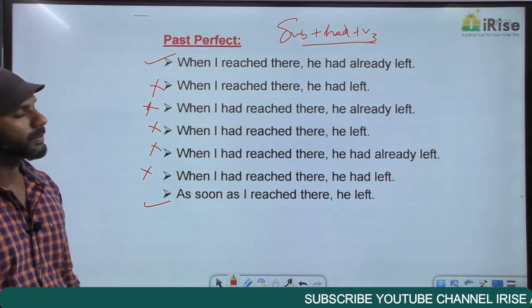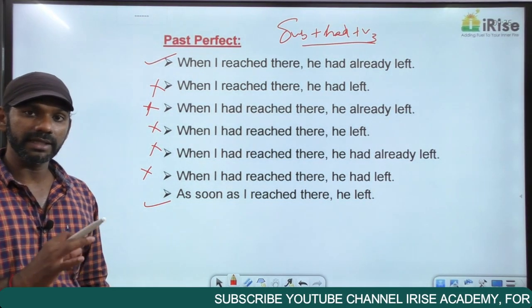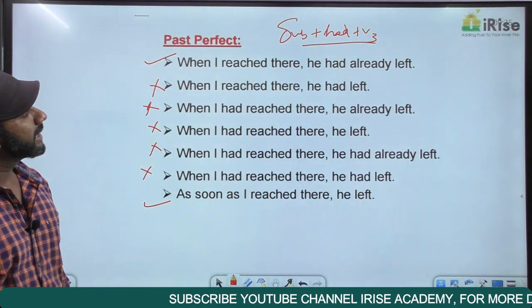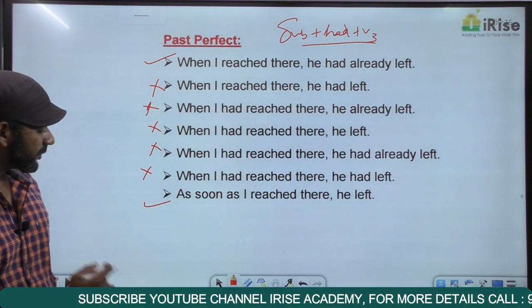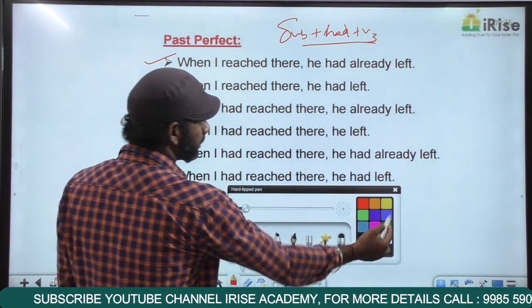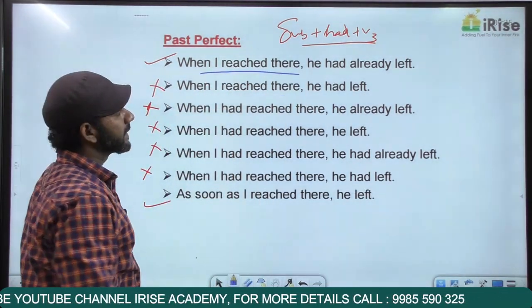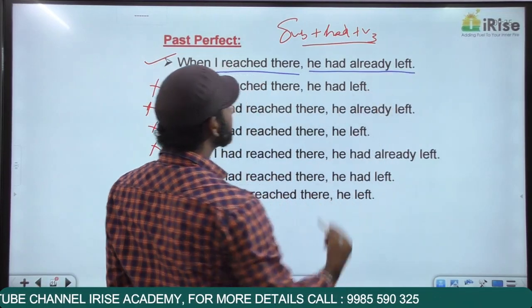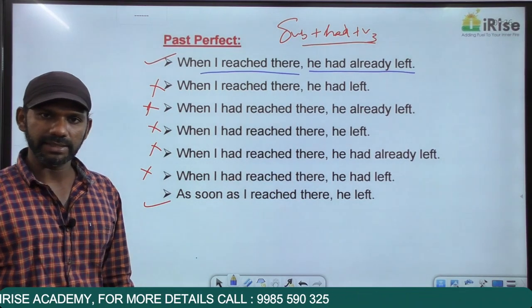Come to the first statement, understand the meaning of it. I said first try to understand the meaning, only then think about the rule. When I reached there, comma, he had already left. We have two actions in the past tense here. I reached there is one action in the past. He had already left is the other action in the past. We have two actions in the past tense.